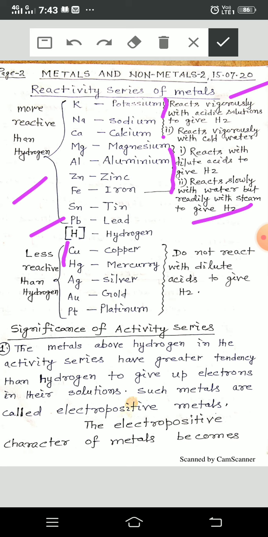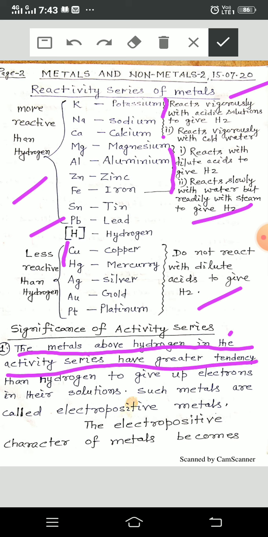Now the significance of the activity series. Why do you study this reactivity series? First, the metals above hydrogen in the reactivity series have a greater tendency than hydrogen to give up electrons in their solution.